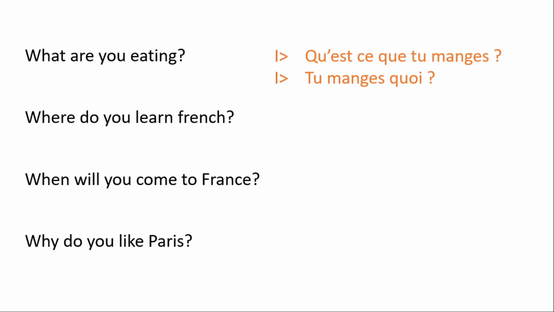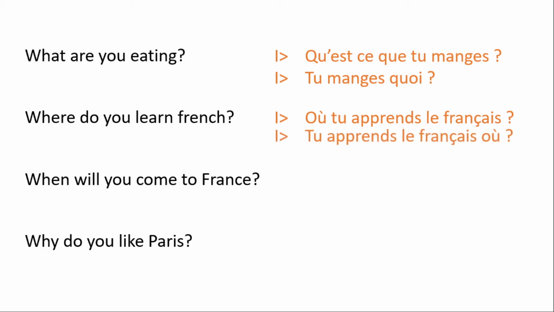Where do you learn French? You can put où at the beginning of the sentence, or you can put it at the end of the sentence. Où tu apprends le français? Tu apprends le français où?